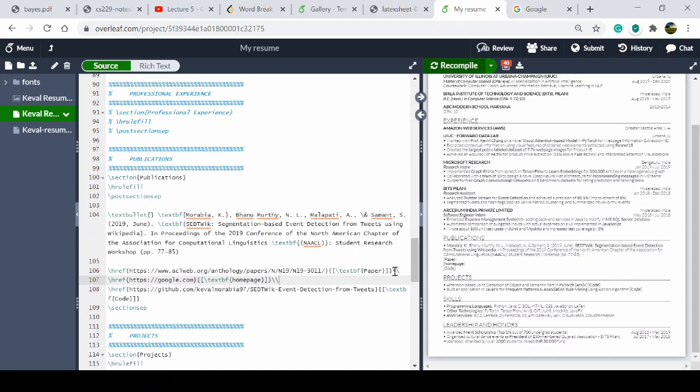Okay, so the first link will be the paper, the second link is the home page, the third will be the code. Or you may want to put just your link only, so that your original link appears instead of the name home page. So it will be like that. You can just click on it, and you will move to the link.